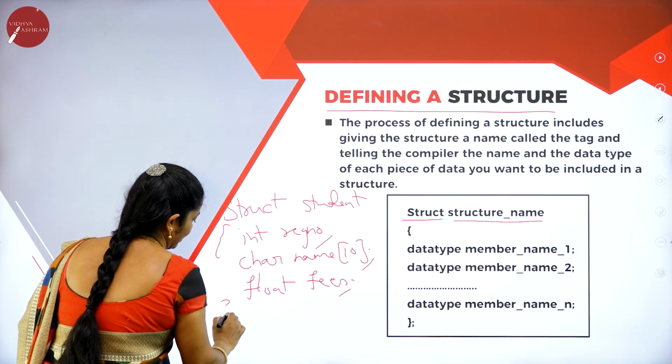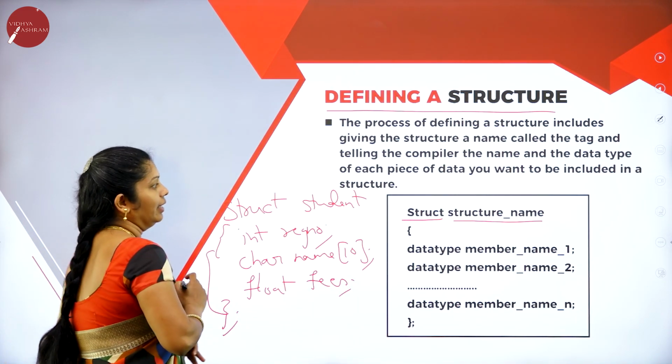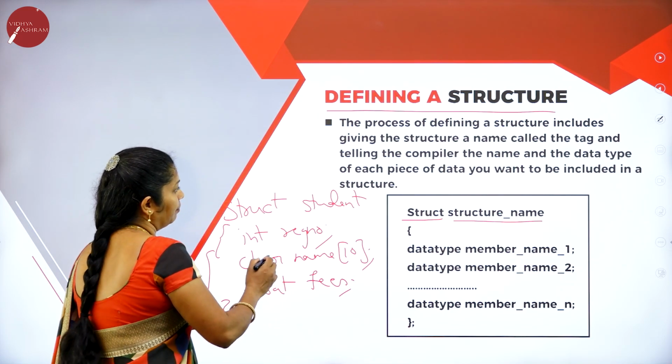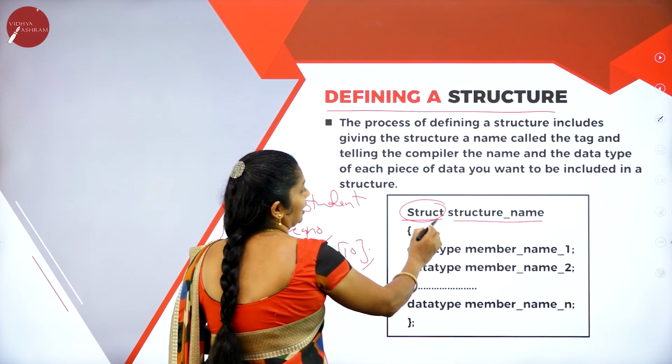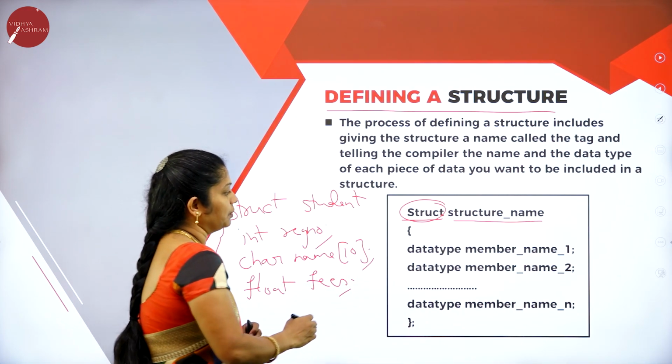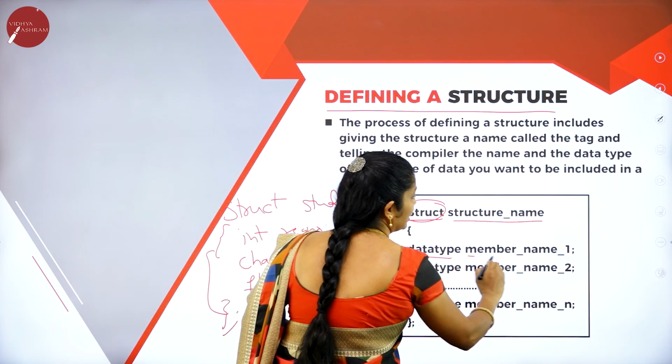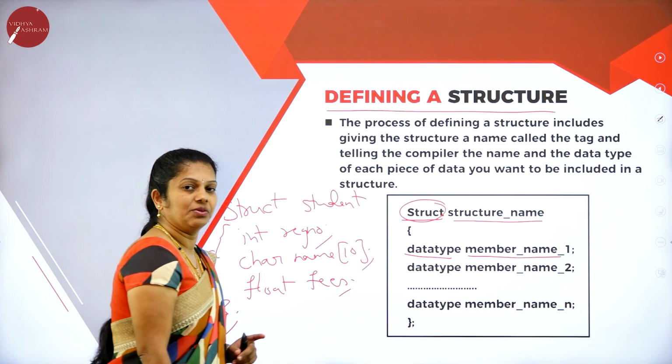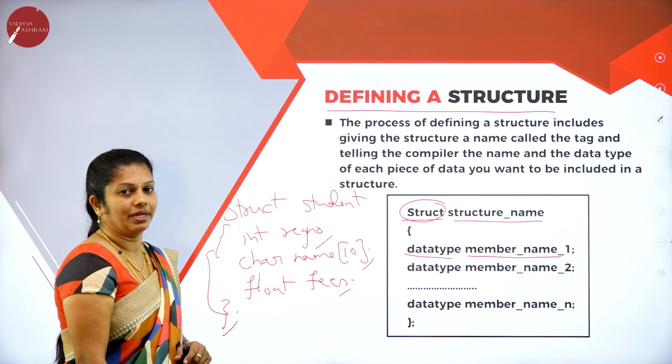Then finally close the flower bracket and then semicolon. It means that here we are compulsorily using the keyword struct, then afterwards the structure name. Inside the flower bracket you have to mention the data type as well as member names. Whichever members you want, all the member names you have to write.